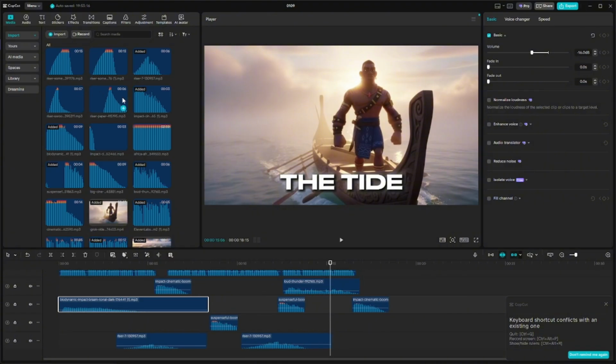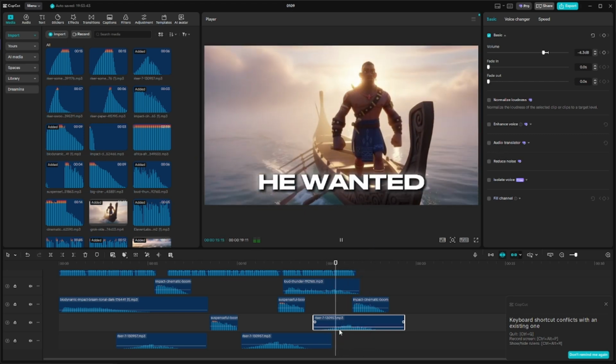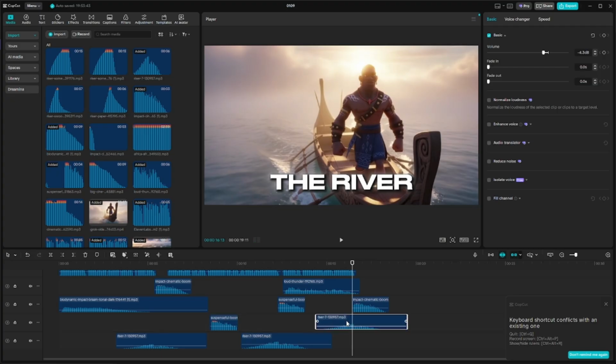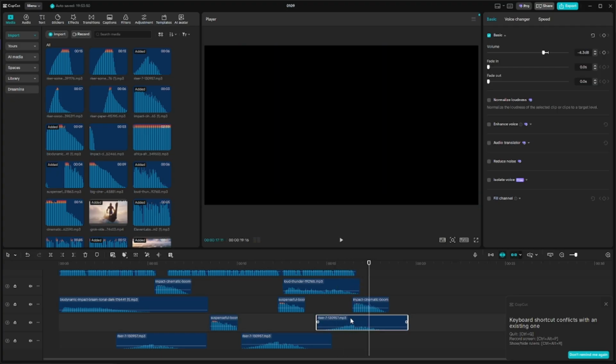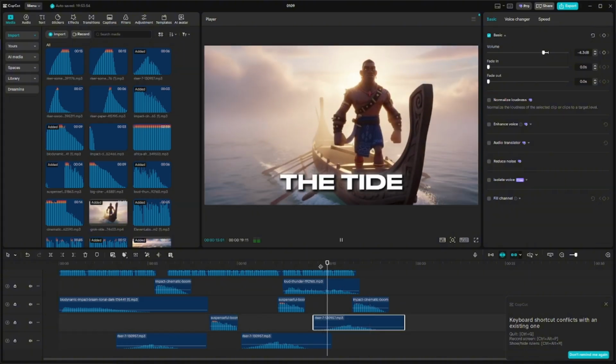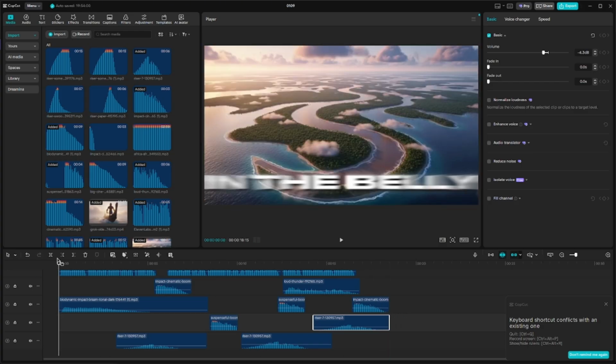There's a sound effect that is missing here, which is this one. Reduce a bit. He wanted to own the river. Back small. Of the tide, he wanted to own the river. Okay, do you see what we have here? I'm going to post this today.